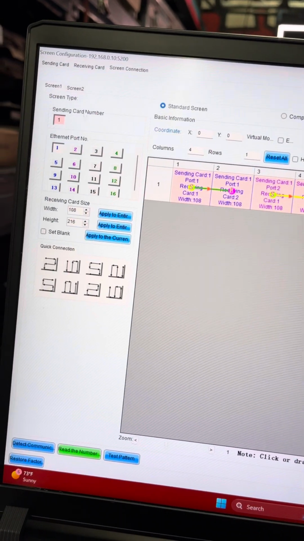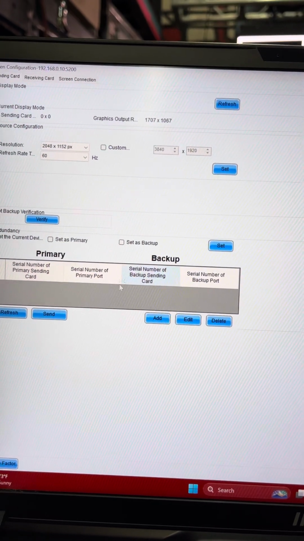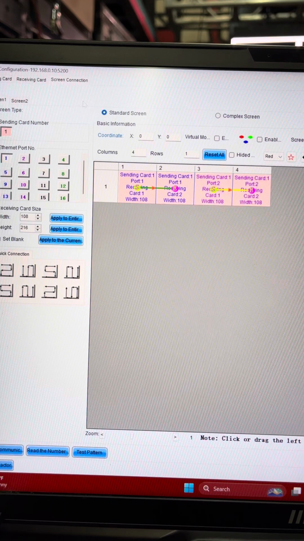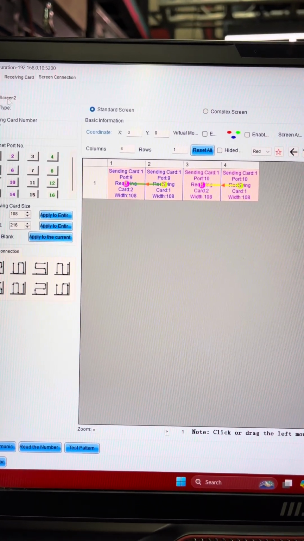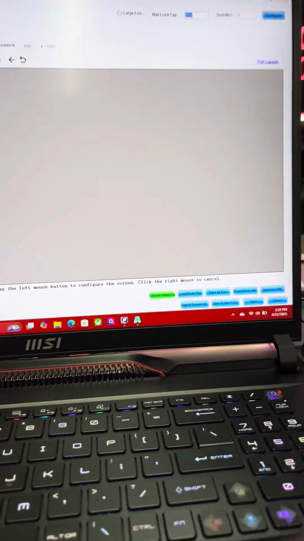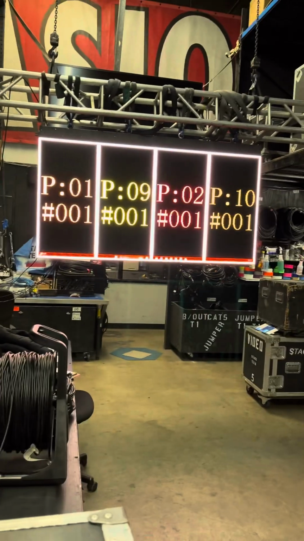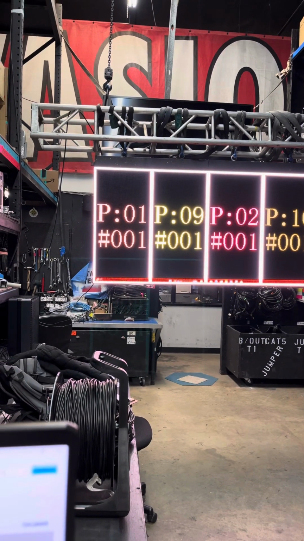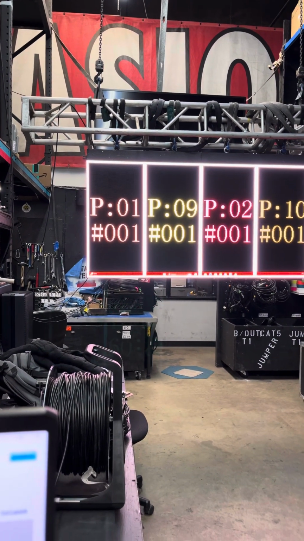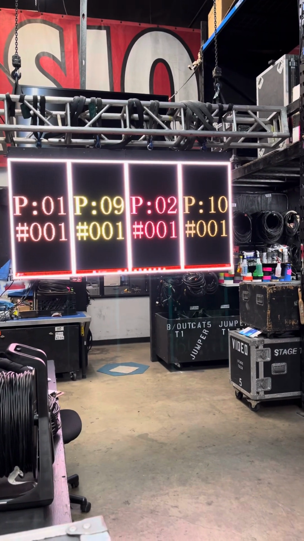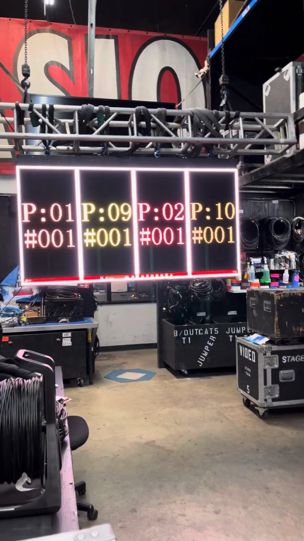Okay, the way that I have this connected, instead of doing the backup lines in here like we normally do with the other ones, we're gonna do the backwards mapping. But for you to understand this part, it's better to open enable mapping right here so you can see where you're starting. If you see, I got my first line on P01 to number 1, and the backup line for that one is number 9. Then I got 2 and 10, right? 2 is my main, 10 is my backup, both of them are number 1, right?